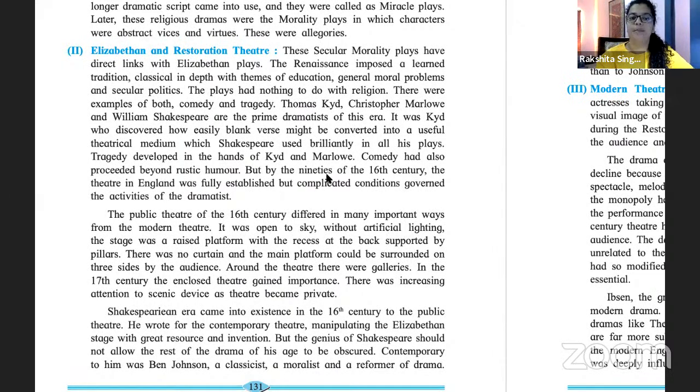Okay, but by the 90s of the 16th century, the 1590s tak, the theatre of England was fully established, but complicated conditions governed the activity of the dramatist. Complicated conditions kya thi? It was being the government, us time pe, government to nahi, us time pe there were the kings and queens ka era chal raha tha. So us time pe, let's say whoever was in rule, they were imposing things onto dramatists.